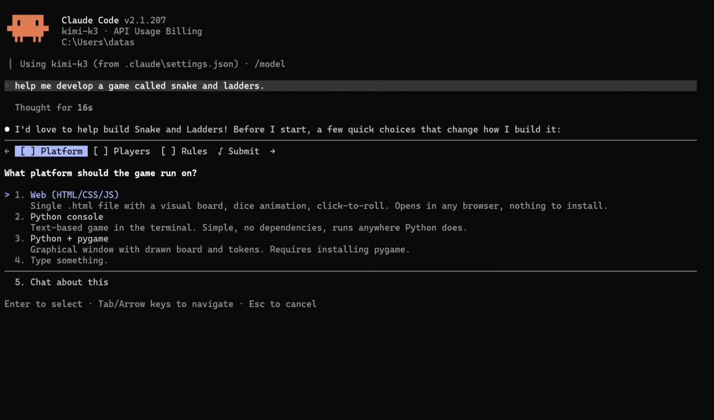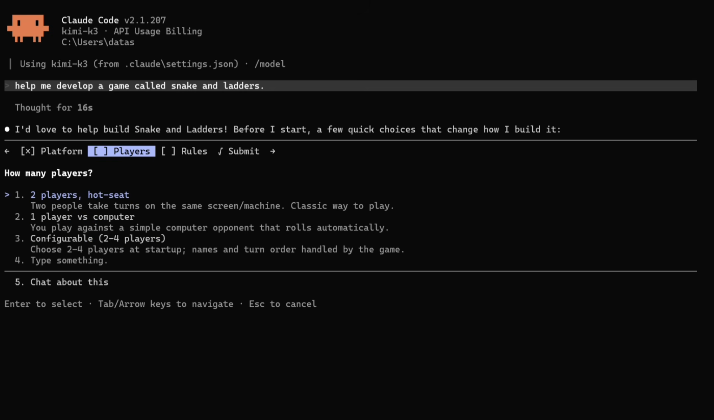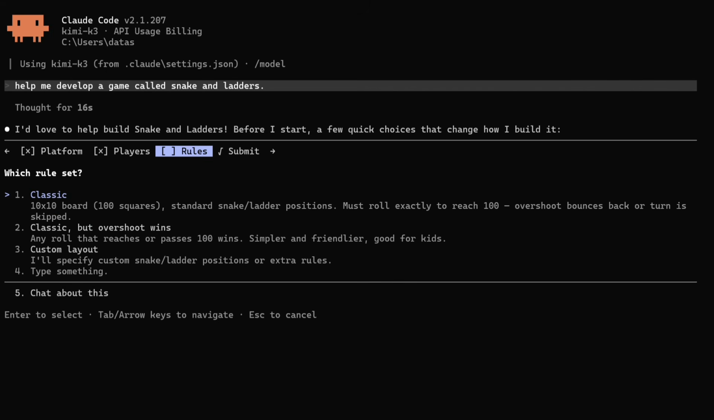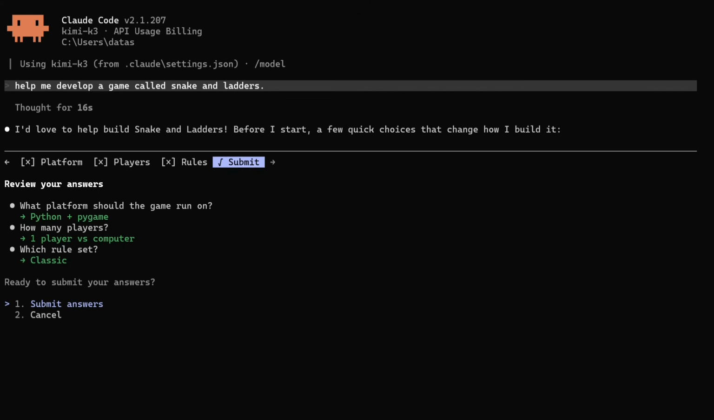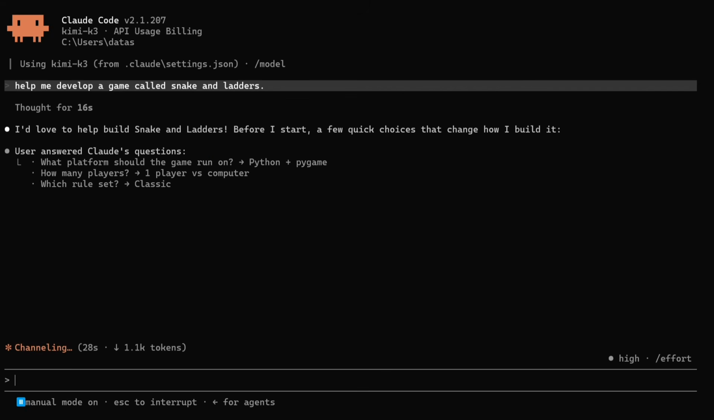As you can see, it is asking me what I want to do. Web, Python console, Python plus Pygame, or type something else. So let's keep it web. Let me say web for now, or Python console plus Pygame. So let's do Pygame. Two-player hot seat, or I want a one-player version, classic. Yes. Now I want to see how it performs, what it works out.